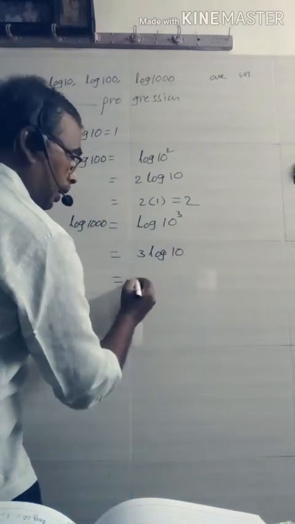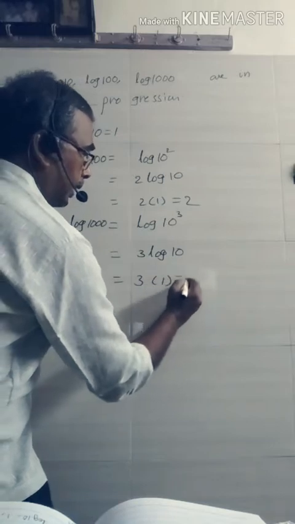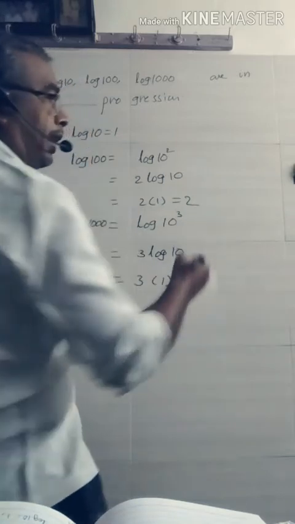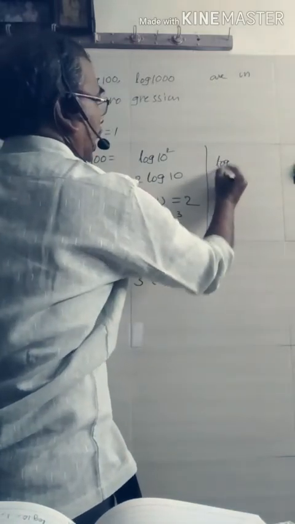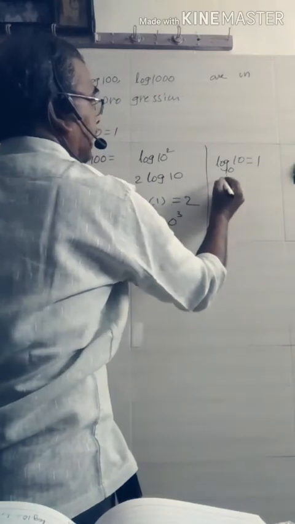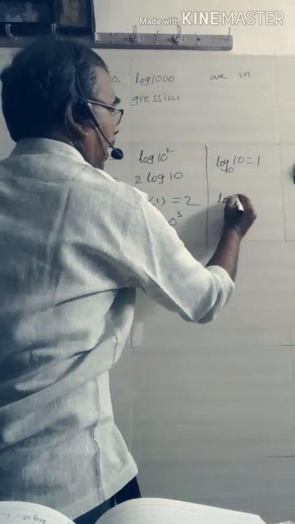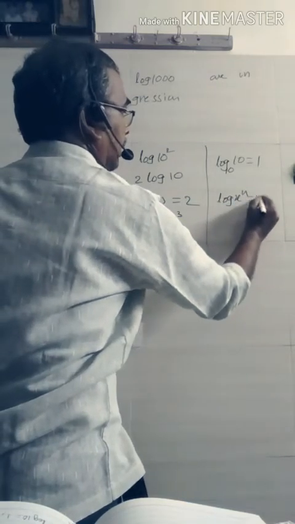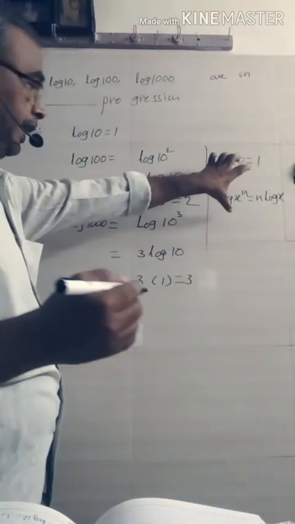Here 3 log 10 base 10 is 1, that means 3. Here what identities can we use? Those are log 10 base 10 is equal to 1. One more identity is log x to the power of n is equal to n log x.